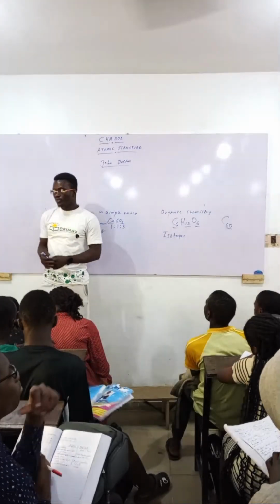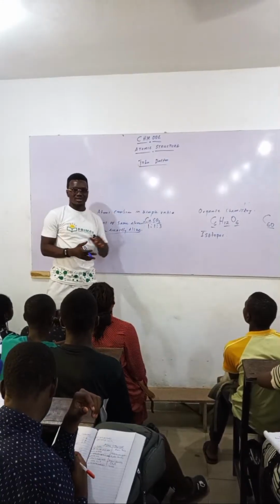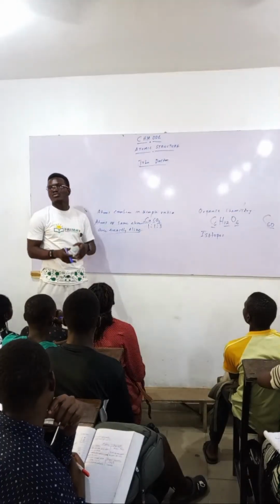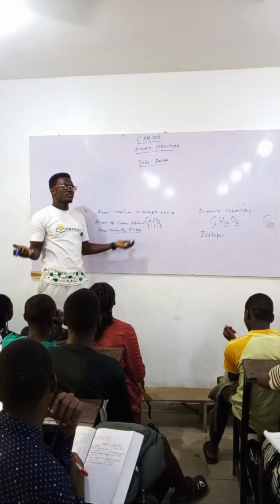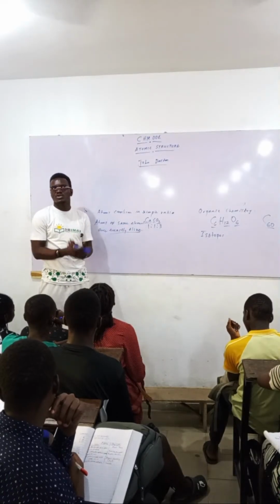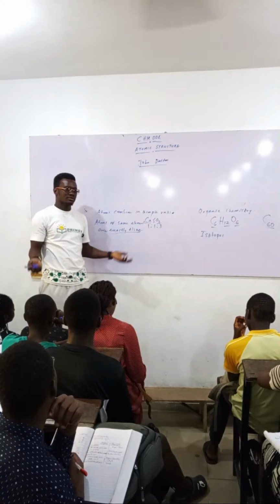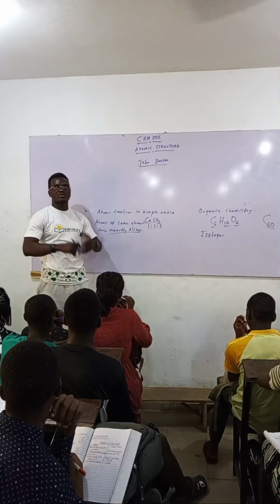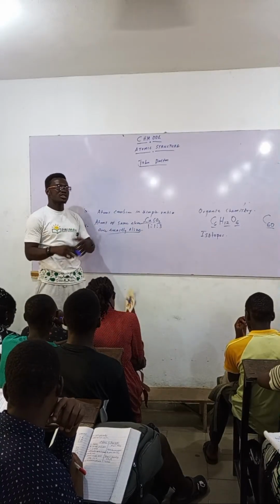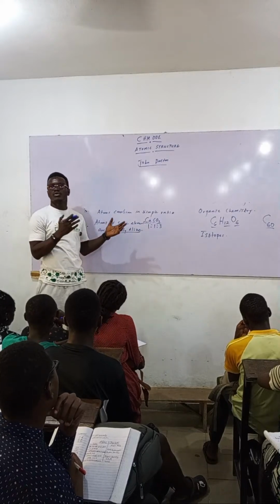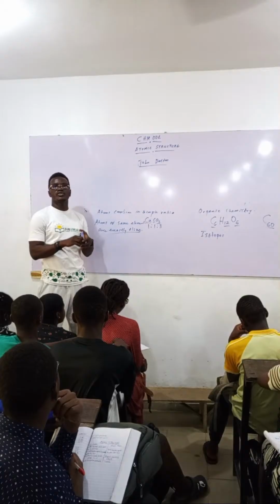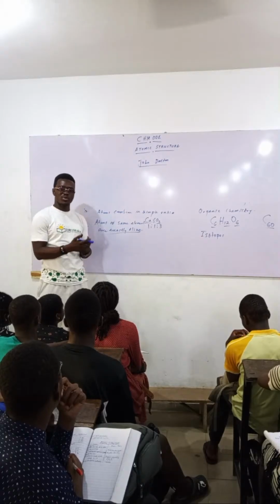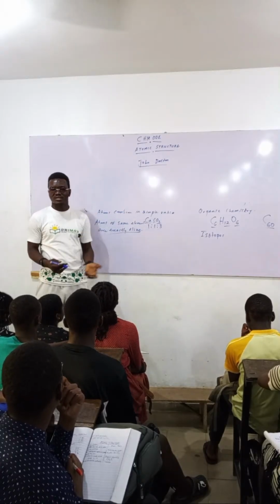Please, if you know you want to study some competitive courses, always start your preparation early. I always tell students that all of you can gain admission, probably except students that did not really want to go. Last year, virtually everybody gained admission. But there are some students that want a particular course, and that's why they had to write it again. So if you want a particular course, and you know you need like 350, 320 in JAMB, and you are joining very late, it's a problem. But as much as possible, we'll still try our best to help you.